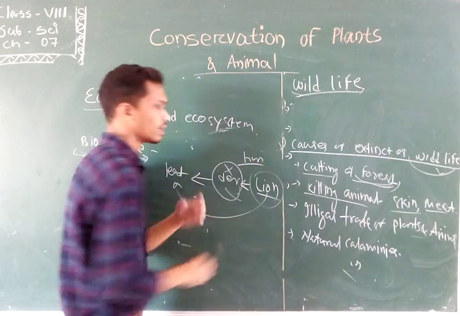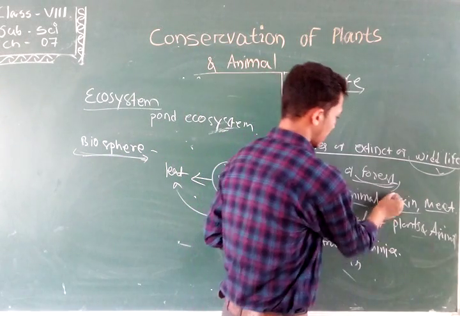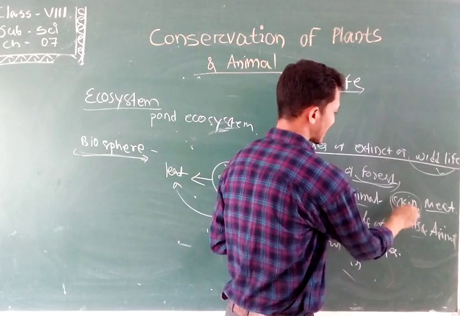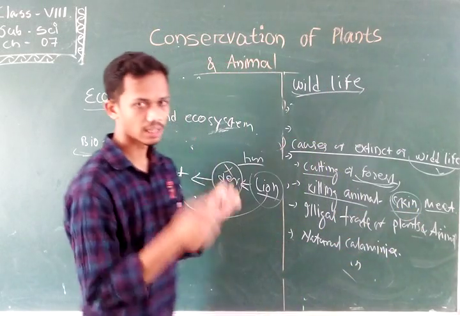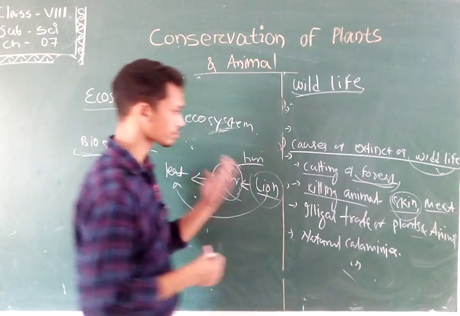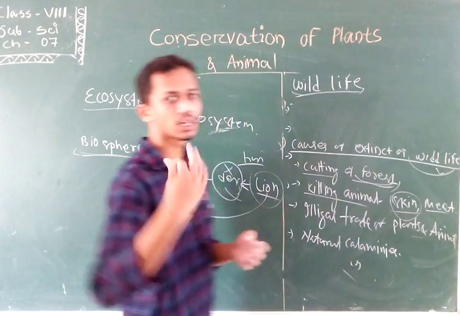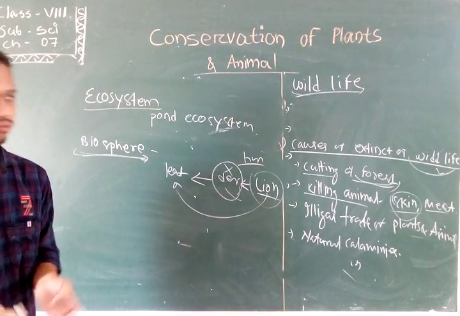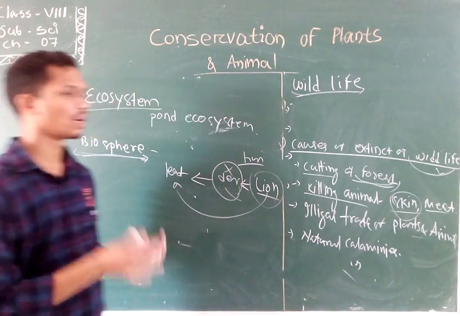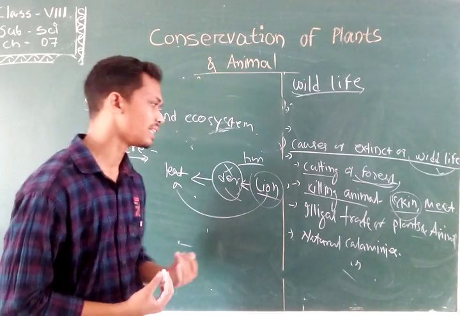Tigers are killed for their skin and also their nails and teeth. In this way, humans hunt or kill various wild animals only for their own profit. In this way, the number of wildlife also decreases.